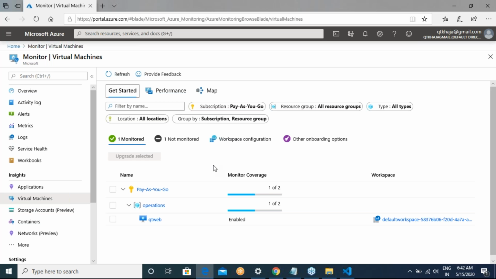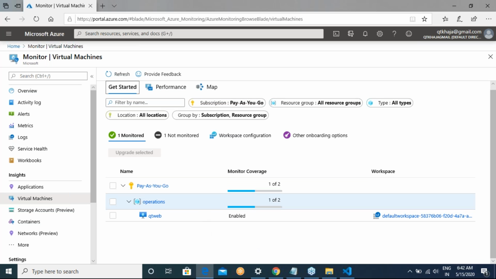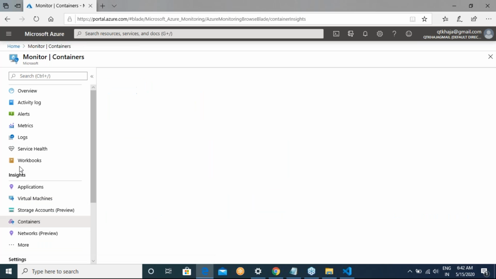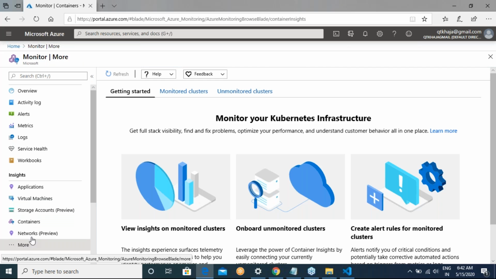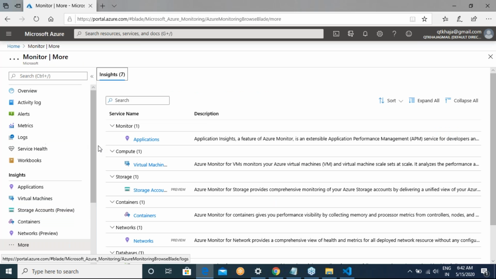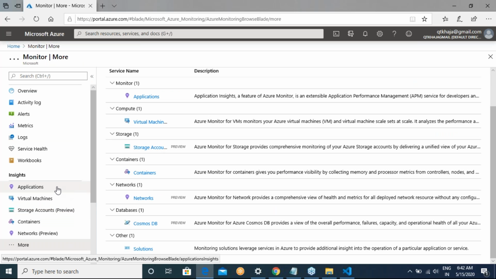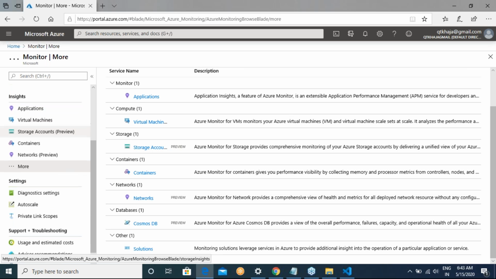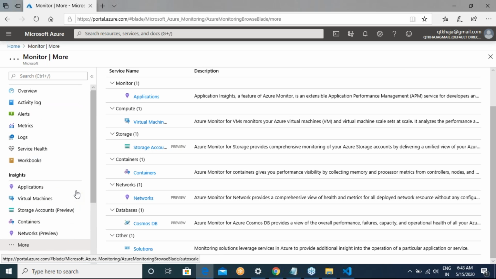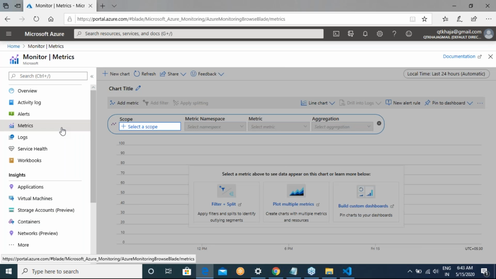If you click on virtual machines, yesterday we had some virtual machines, and for some of them, whatever has been enabled. There are many other things which you can basically look into. So these are the insights. Okay, and now along with that there are metrics.